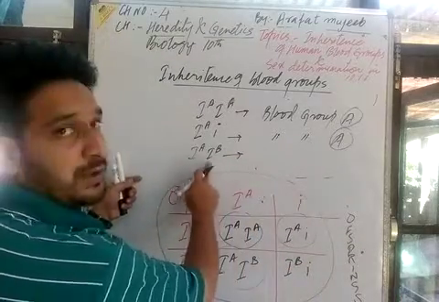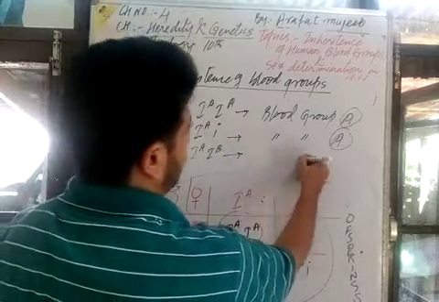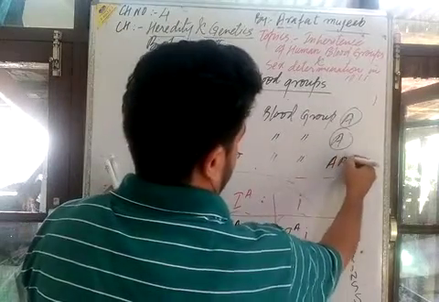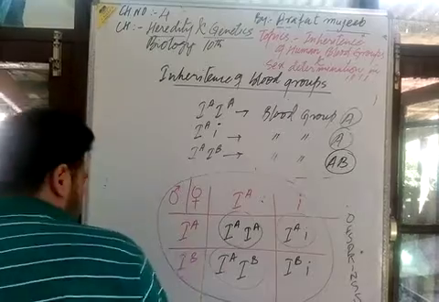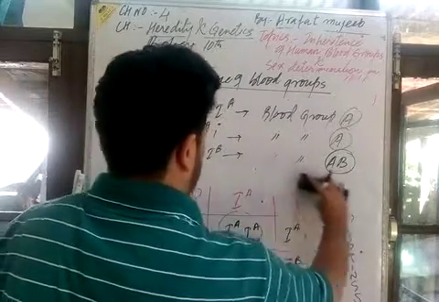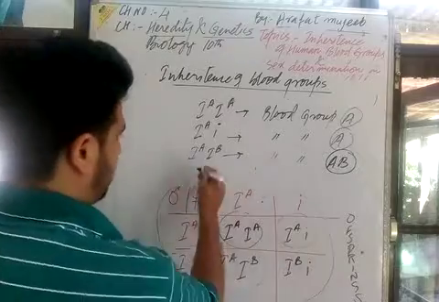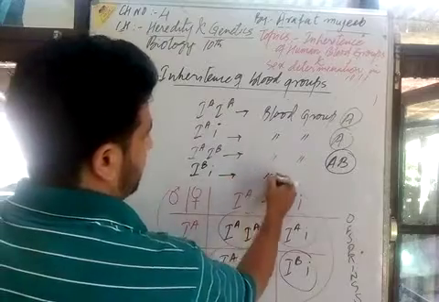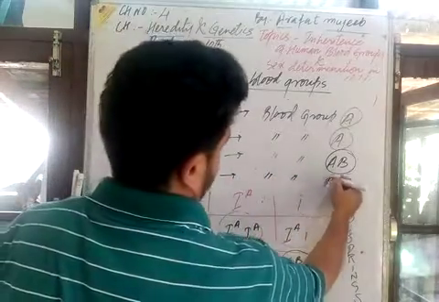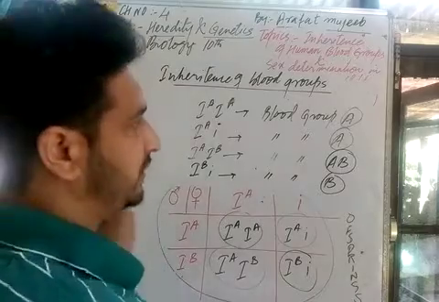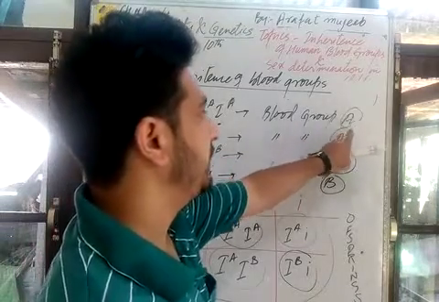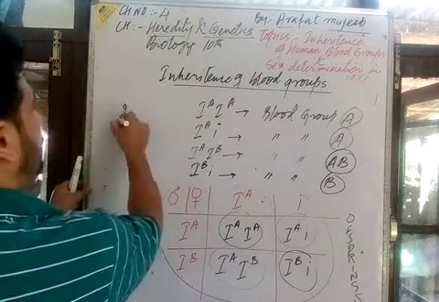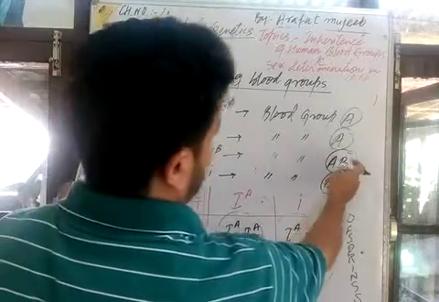What is this pair of factors, this genotype? It is for the blood group AB. And another, we will move ahead, this type of IB i. It will maintain the blood group B. That means now the children, the offspring, are in a ratio. If we work out the total ratio of blood groups, blood group A will be 2.